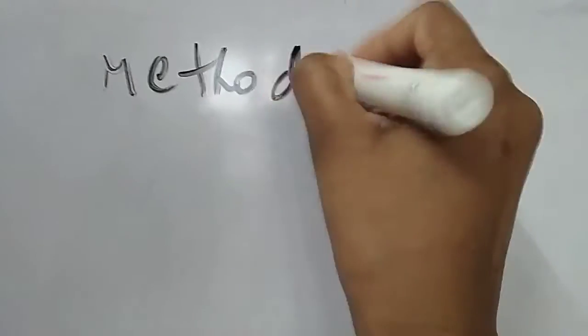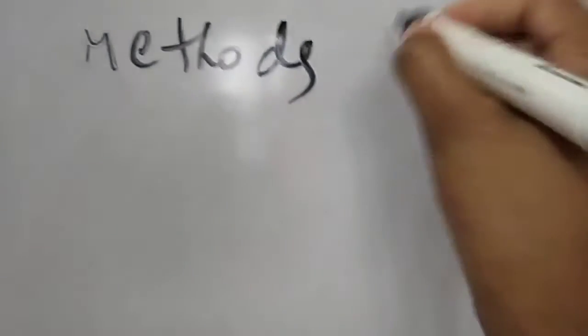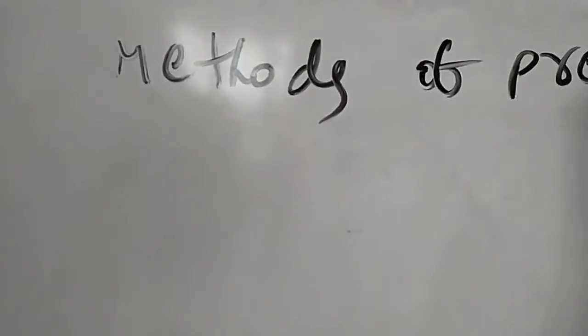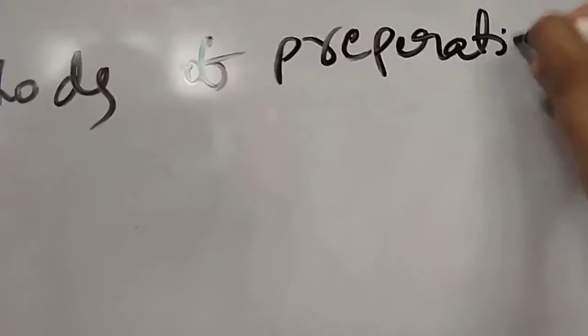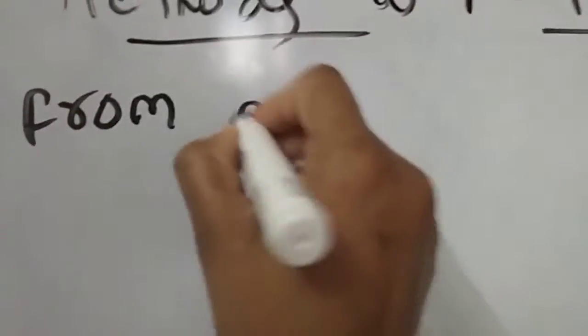Hi everyone. In the previous session, we started the methods of preparation of alkyl halides. In the methods of preparation, we have already done some methods of preparation from alcohols. So we'll see the remaining. From alcohols, we have gone through three reactions.